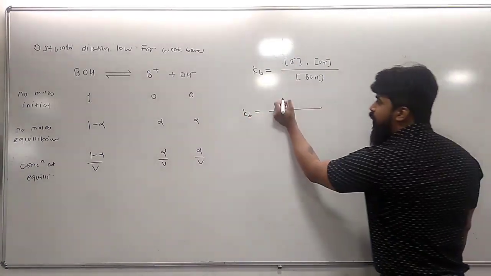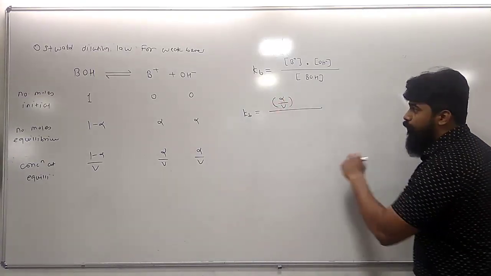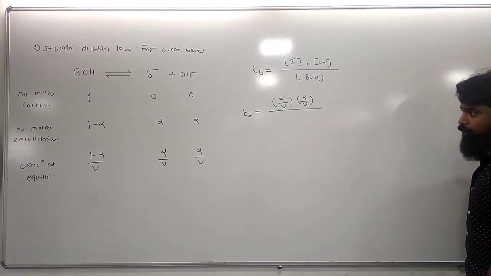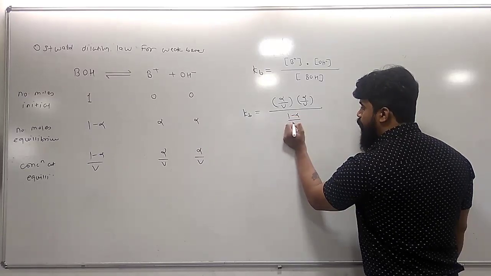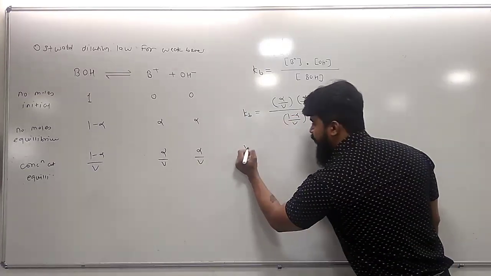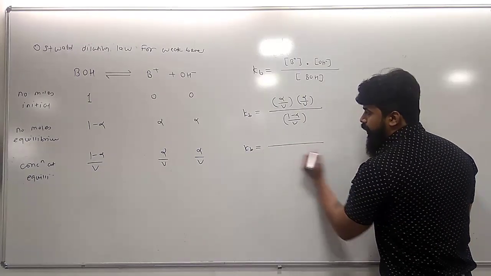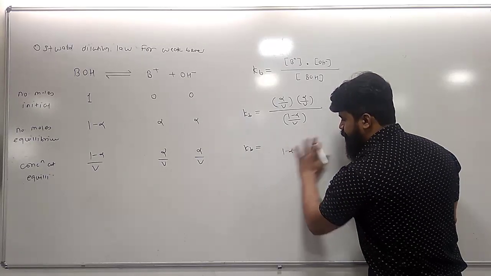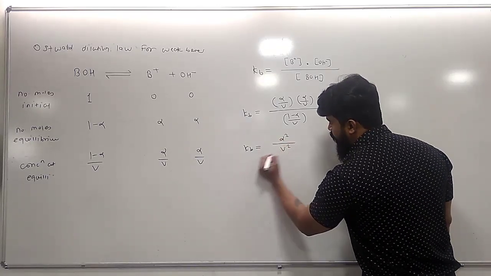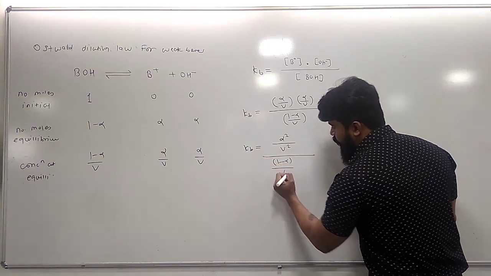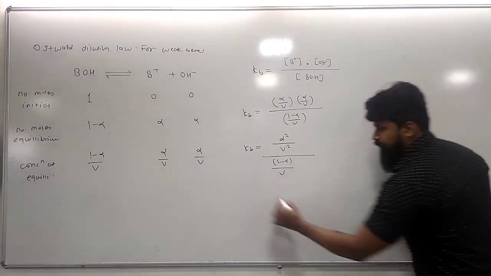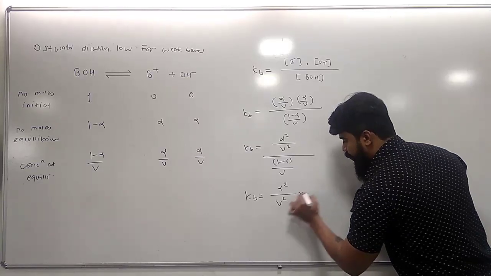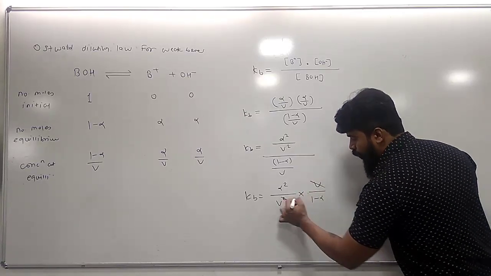concentration of B plus at equilibrium is alpha upon V. Concentration of OH minus ion at equilibrium is alpha upon V. And concentration of undissociated BOH molecule at equilibrium is 1 minus alpha upon V. So by simplifying this expression, it becomes alpha square upon V square, divided by 1 minus alpha upon V. By reversing this expression, Kb becomes alpha square upon V square into V upon 1 minus alpha. So one V gets cancelled.